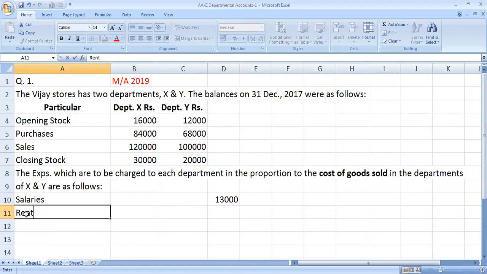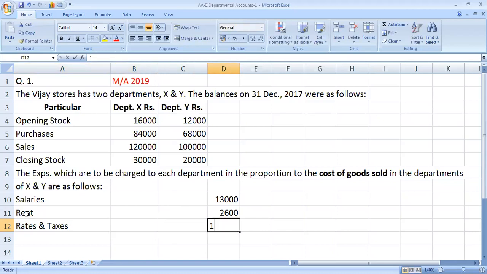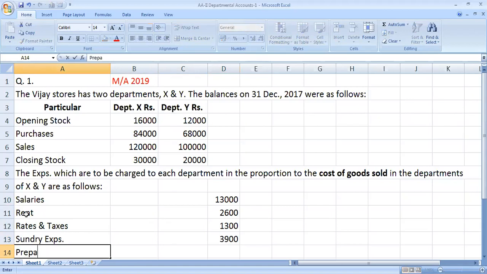Rent amount rupees 2,600. Rates and taxes rupees 1,300. Sundry expenses 3,900. Repair.